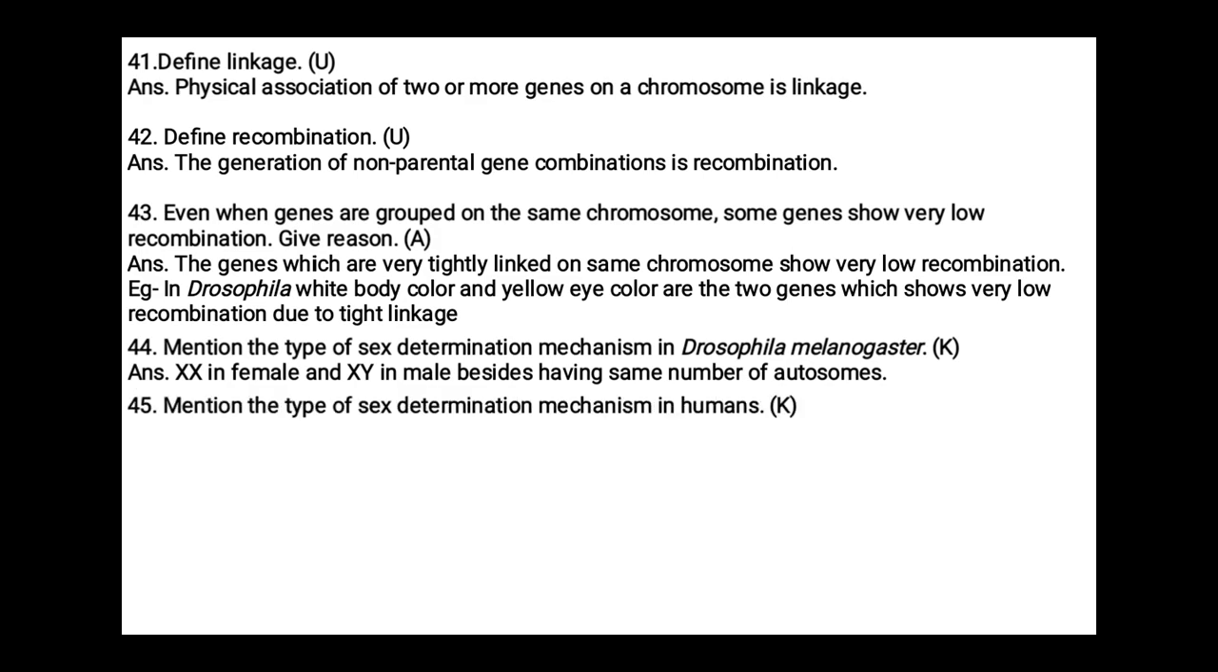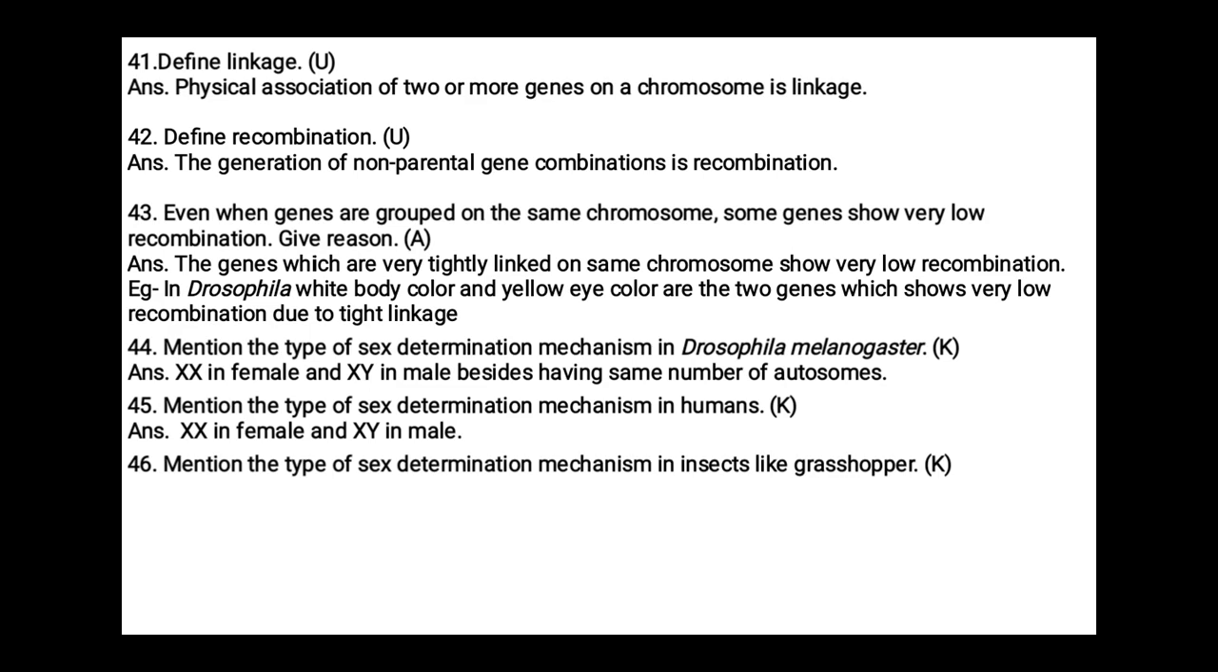Mention the type of sex determination mechanism in humans. XX in female and XY in male, having the same number of autosomes. So we can conclude that in human beings and even in Drosophila melanogaster, the sex determination is by XX and XY.